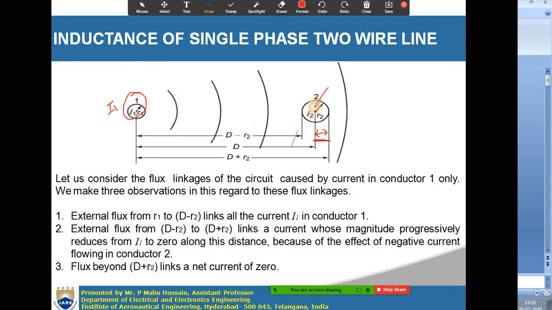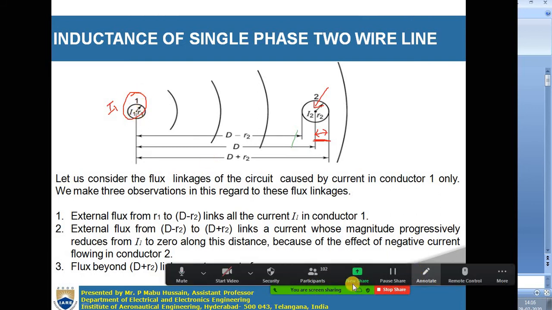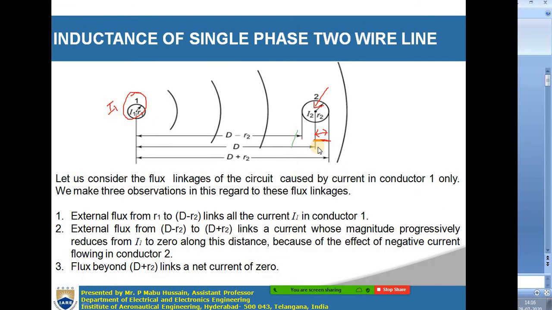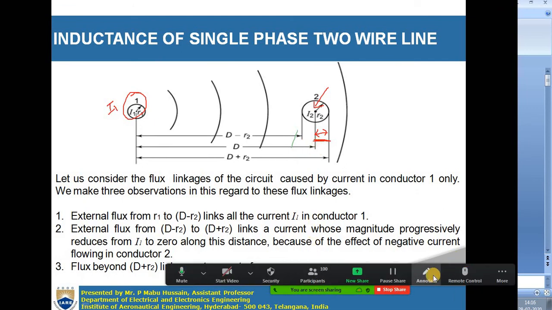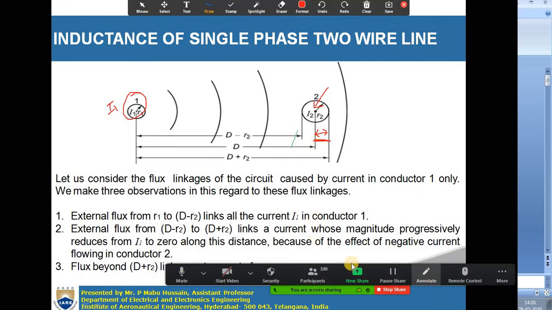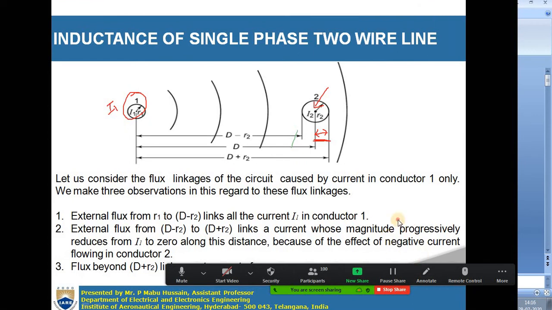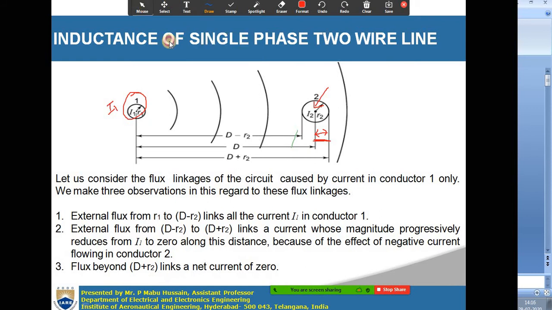The current flowing through conductor 1 is I1, so this I1 will be linking with the flux up to the center of the conductor, that means up to the distance D only. After D to D plus R2, any external flux doesn't link with this current I1. Up to this distance D only, you have to consider the external flux.